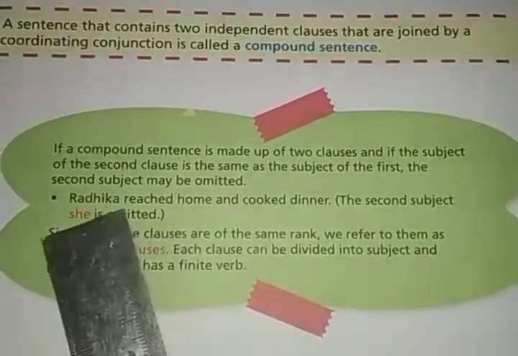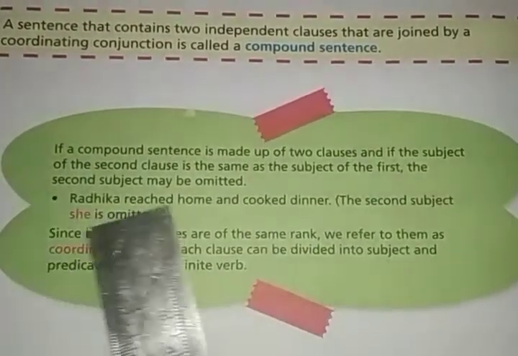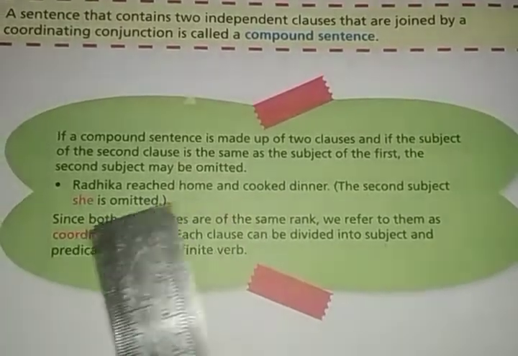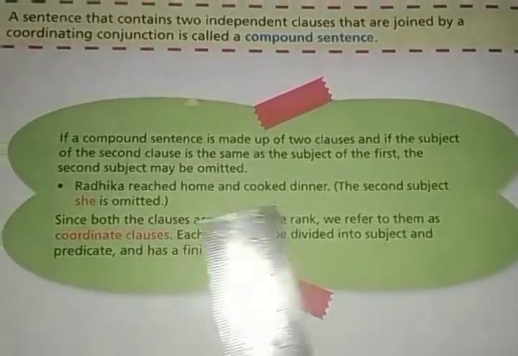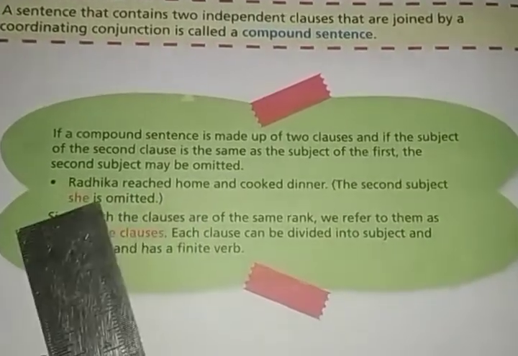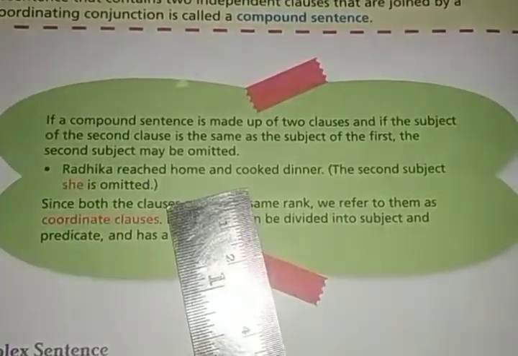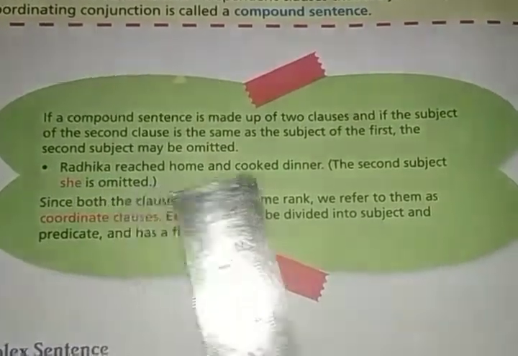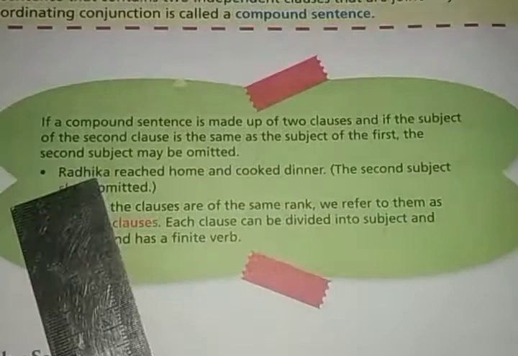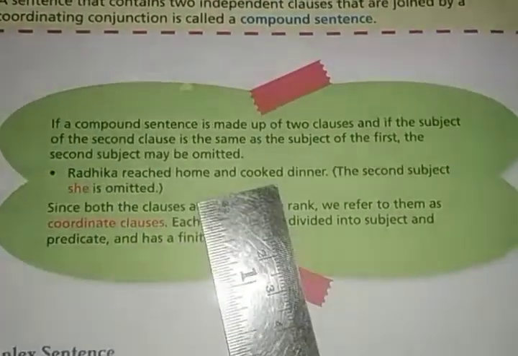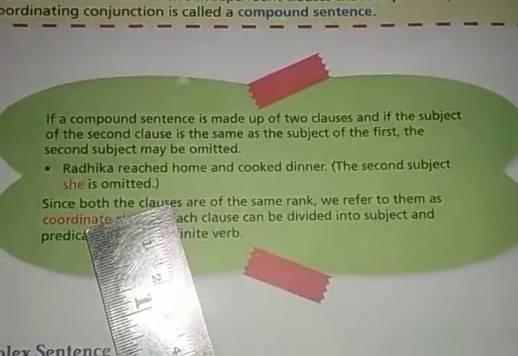In Radhika reached home and she cooked dinner, Radhika has done both the verbs. Radhika is the subject for both the verbs. Thus in the first clause and in the second clause, the subject is Radhika only.